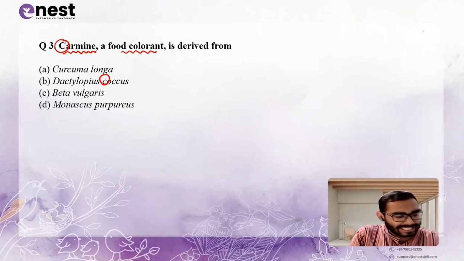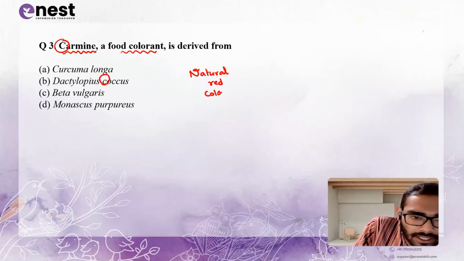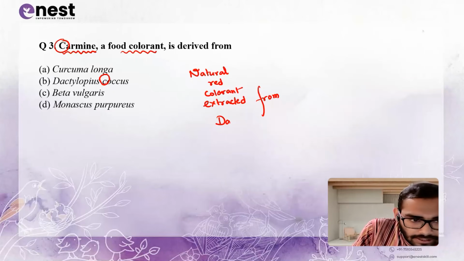Okay, it is basically a natural red colorant extracted from Dactylopius coccus.